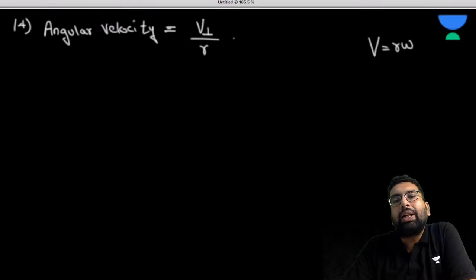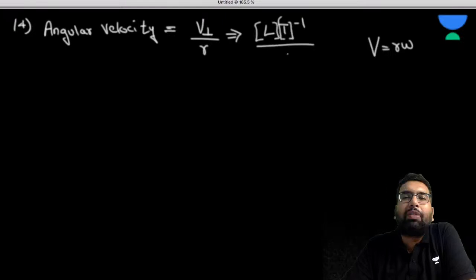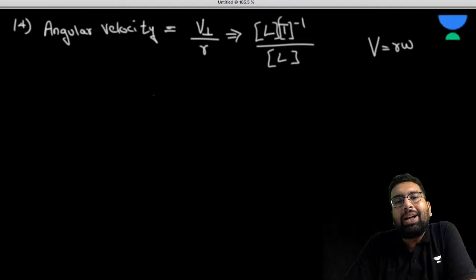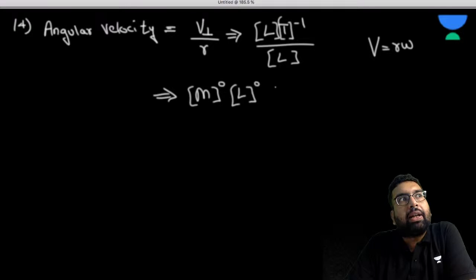So from here you can get the dimension of it. The dimension of velocity is l t minus 1, and then we divide by l. So basically the dimension of angular velocity is going to be m0 l0 t minus 1.